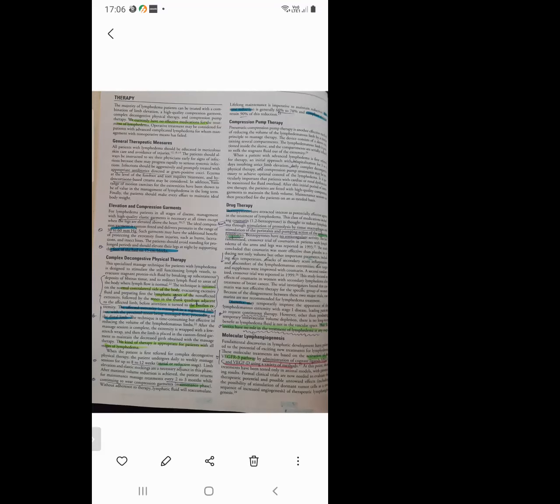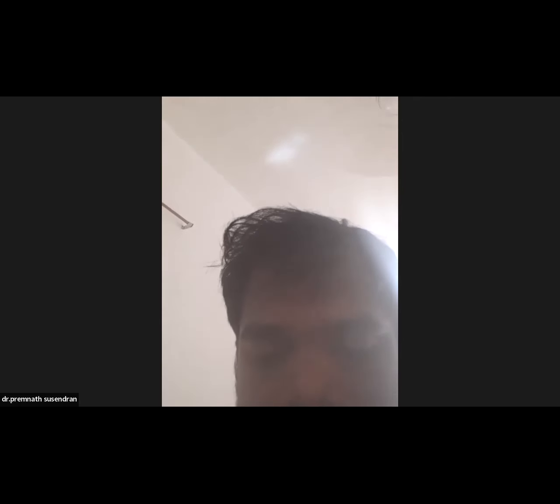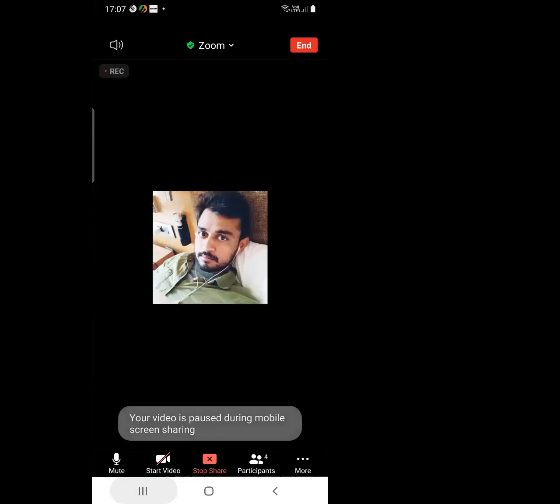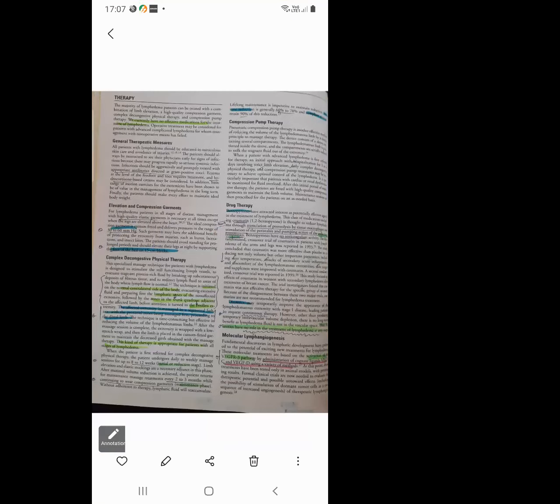Thus, diuretics have no role in the treatment of lymphedema at any stage.